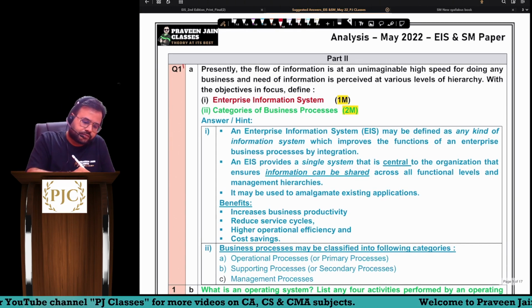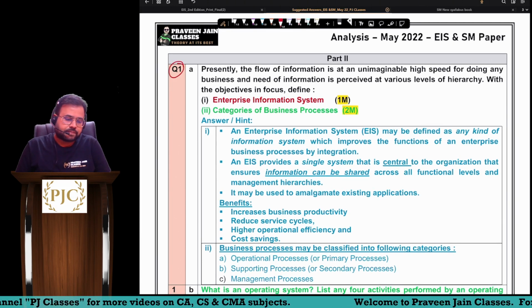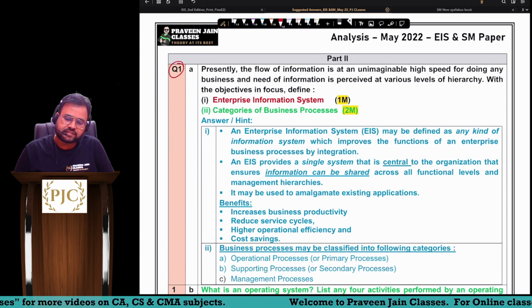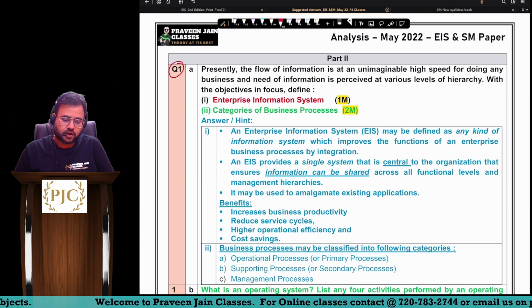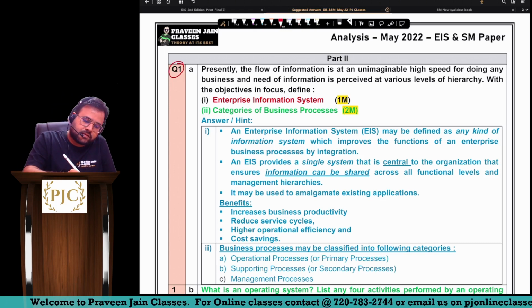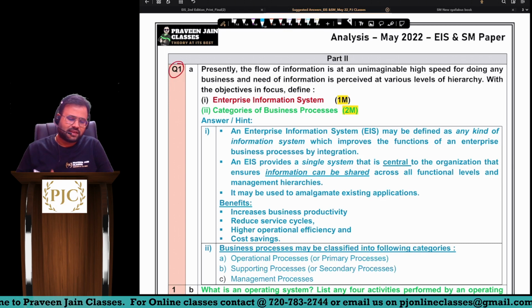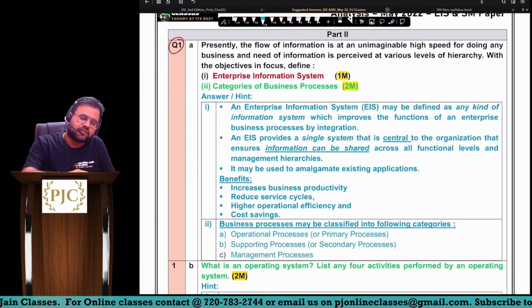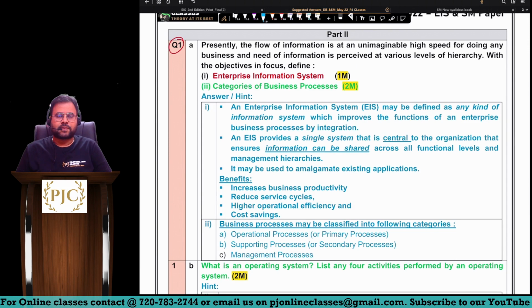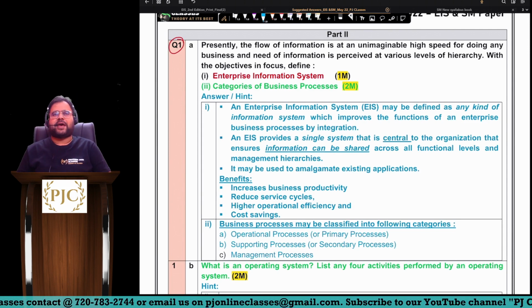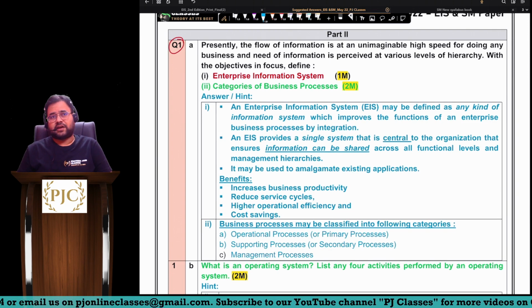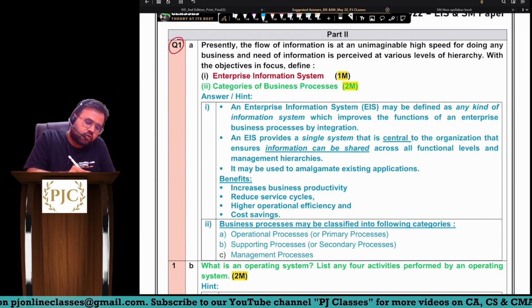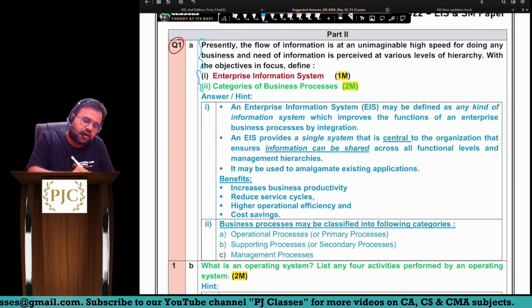Your first question, which is a compulsory question, is a 5 marker. Presently, the flow of information is at unimaginably high speed for doing any business, and the need of information is perceived at various levels of hierarchy, with the objectives in focus defined. Now, most of the time I tell students that in EIS, it is very difficult for an examiner to give indirect questions. So they try their level best to create paragraphs and create confusion in the minds of students. But if you have understood the point, most of the time these paras are of no relevance.